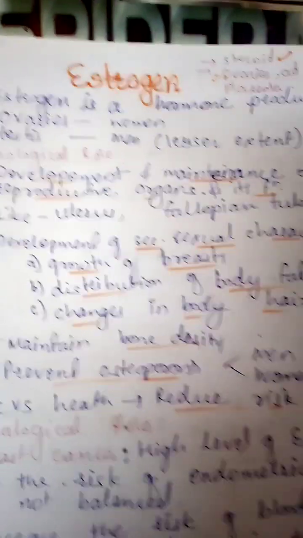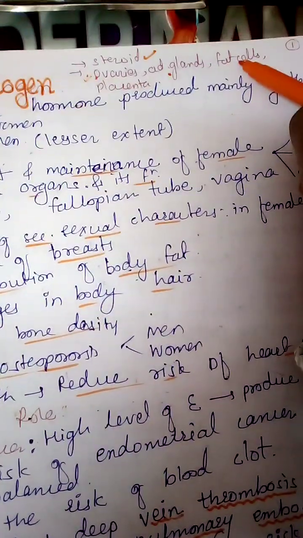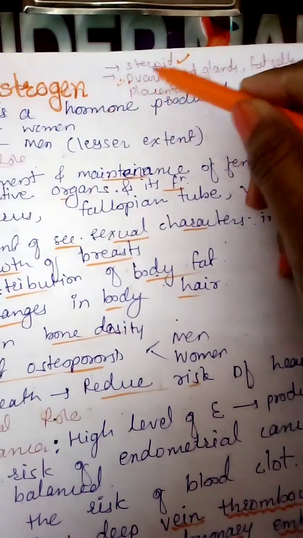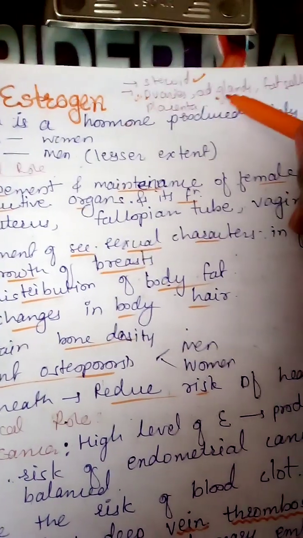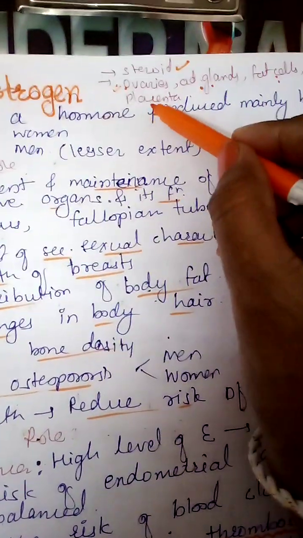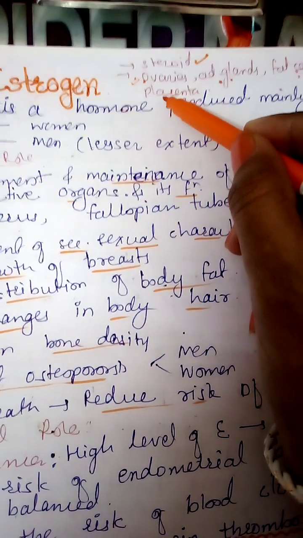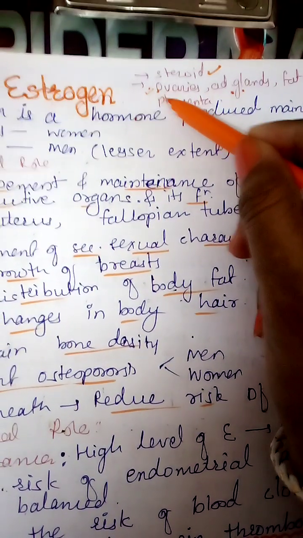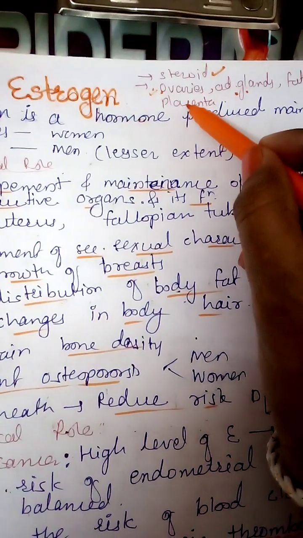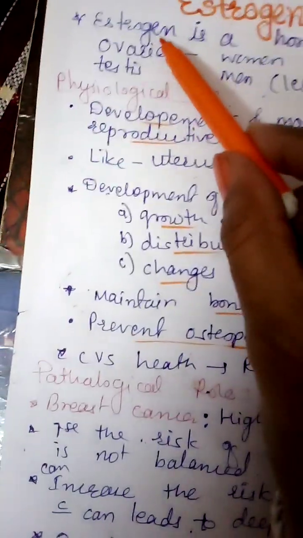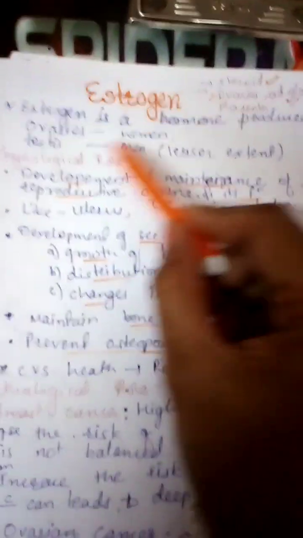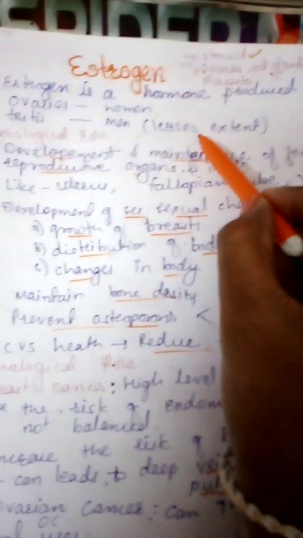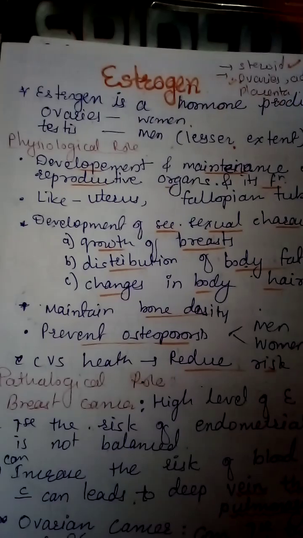Now, where is it produced? It is mainly produced by the ovaries, adrenal glands, fat cells and the placenta. Among these, the ovaries make the most estrogen, more than the adrenal glands and fat cells. And after a woman conceives, estrogen is produced more by the placenta. Estrogen is produced mainly by the ovaries in women, and to a lesser extent it can be produced by the testes in men also.